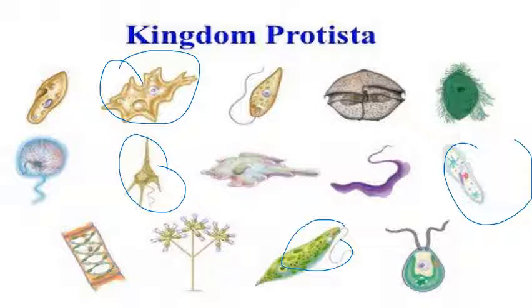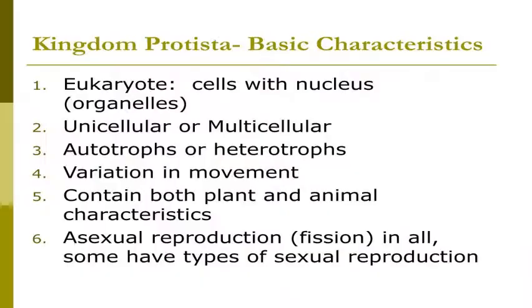So this is all about the diversity of kingdom Protista, and let's see the characteristic features of the members of kingdom Protista. These are eukaryotic, with cells present with a nucleus, meaning they have organelles also. They include unicellular as well as multicellular members. They may be autotrophic, and may be heterotrophic also. They show various types of movement. Previously you saw the sedentary situations in kingdom Monera, but here there is variation in the movement.